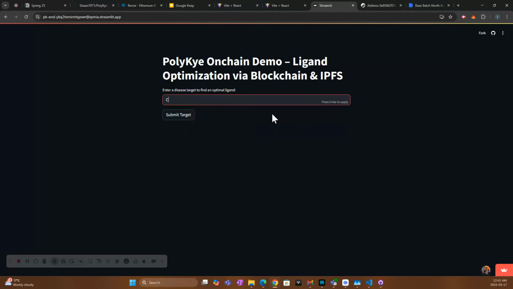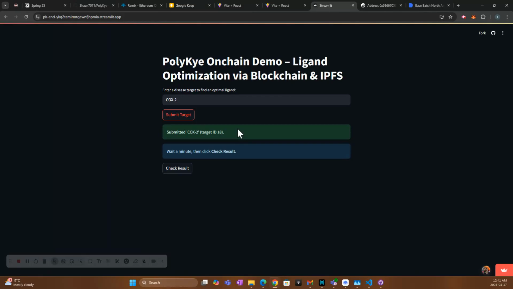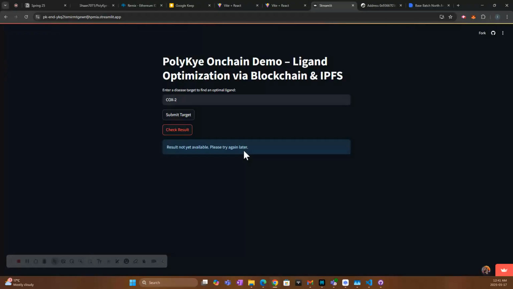So if I enter COX-2 here, I'd submit this target, and on the back end, PolyKye would be searching for the optimal ligand using its synthesis method, or its discovery method. So I'm going to wait a bit and then click check results. Essentially, we want to put this on IPFS in order to minimize the amount of data we're storing on chain, because that would be expensive. That's one of the problems that we ran into and one of the challenges we had to overcome.